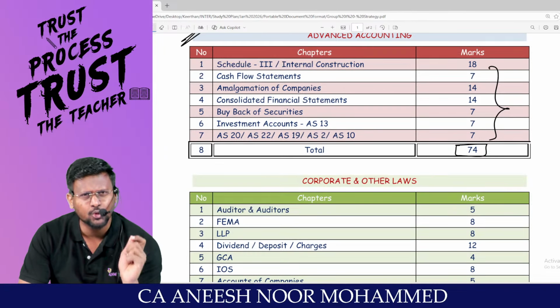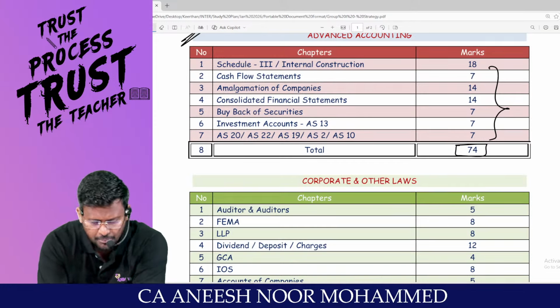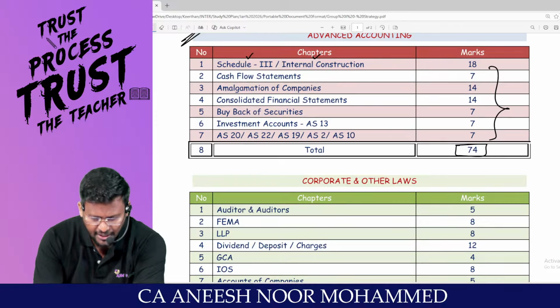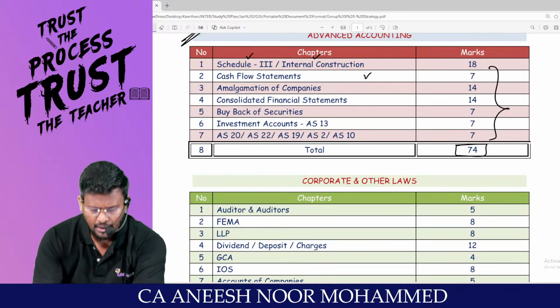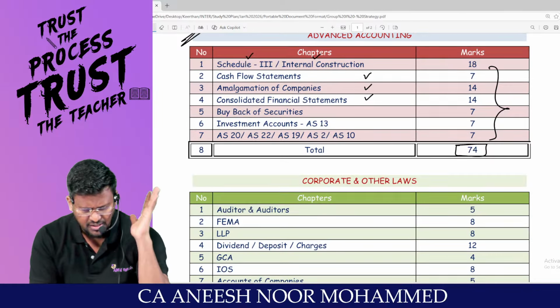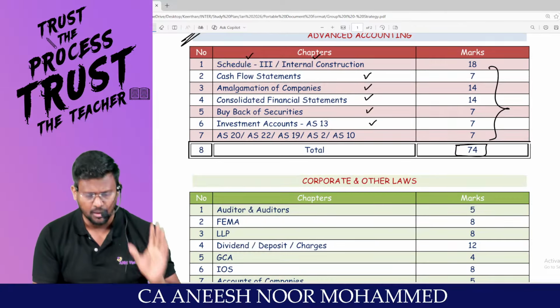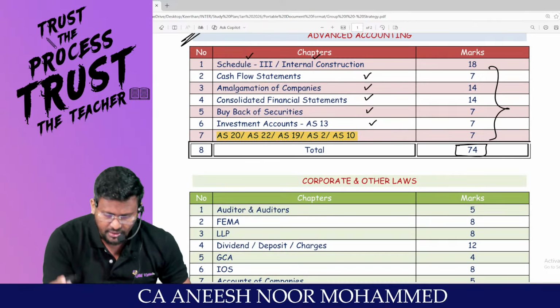What you are supposed to do? Do you want to pass in this Jan? Then daily do 1 question from Schedule 3 and IR. Daily do 1 question from cash flow statement. Daily do 1 question from amalgamation. Daily do 1 question from CFS. Daily do 1 question from buyback. Daily do 1 question from investment account. Daily do 1 question from all these standards.